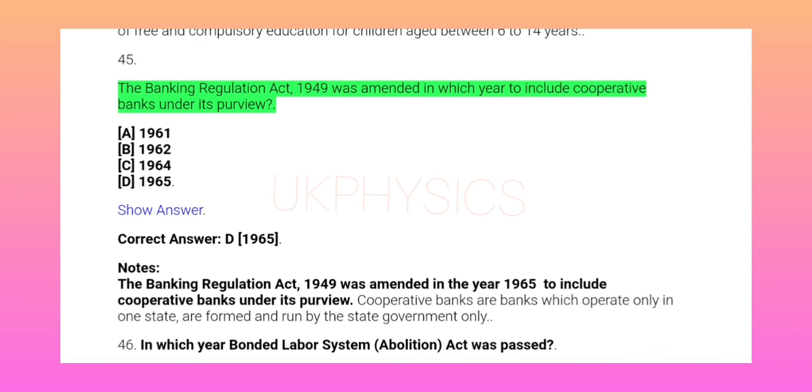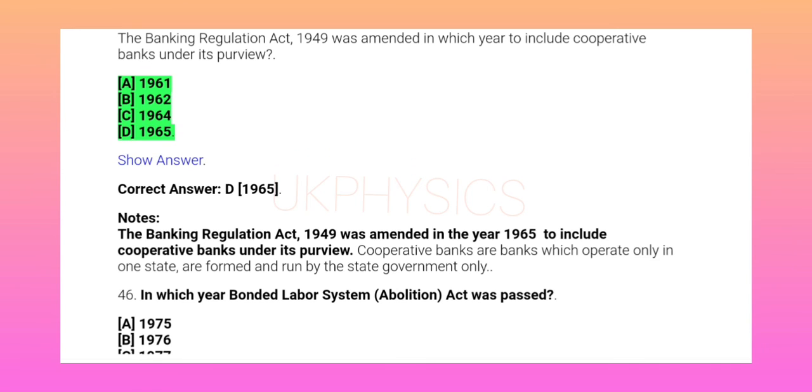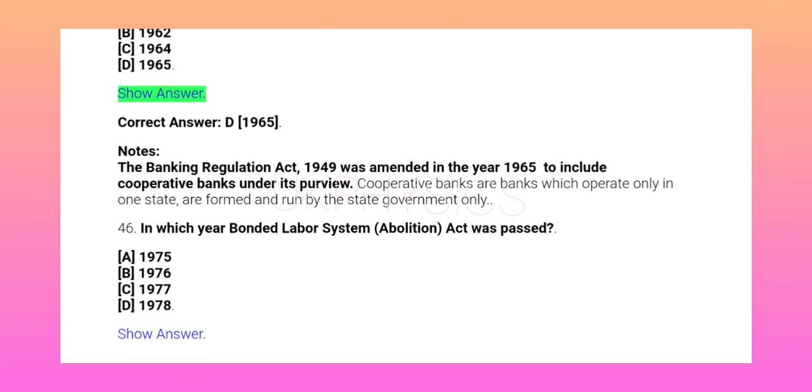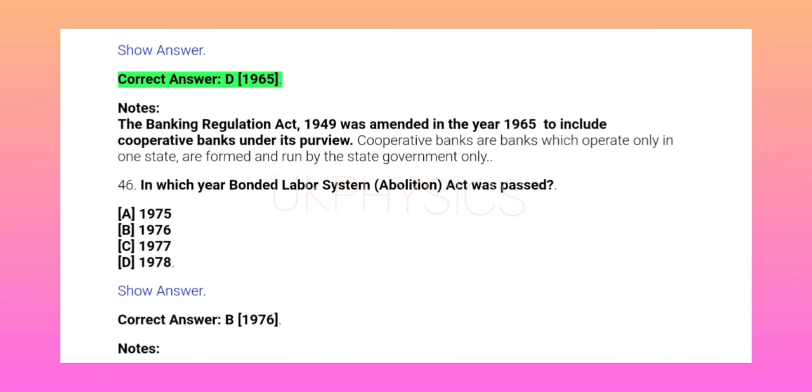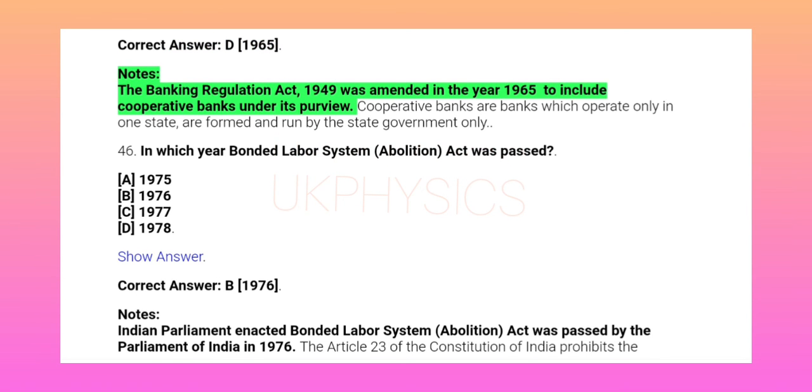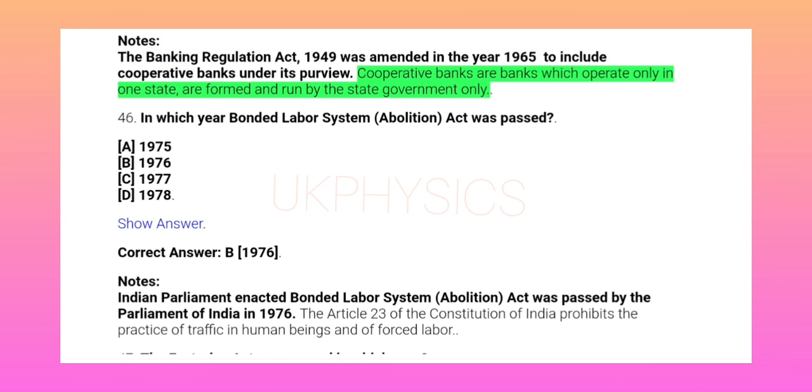45. The Banking Regulation Act, 1949 was amended in which year to include cooperative banks under its purview? A. 1961. B. 1962. C. 1964. D. 1965. Show answer. Correct answer D. 1965. Notes: the Banking Regulation Act, 1949 was amended in the year 1965 to include cooperative banks under its purview. Cooperative banks are banks which operate only in one state, are formed and run by the state government only.